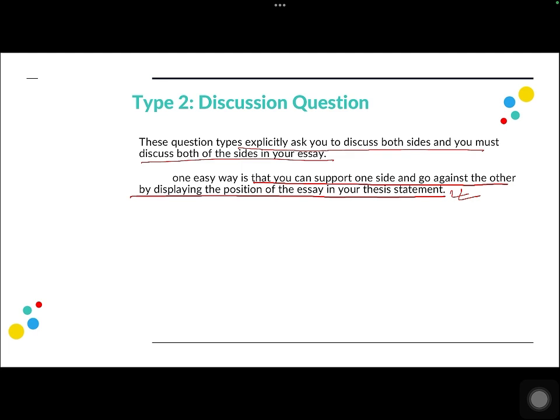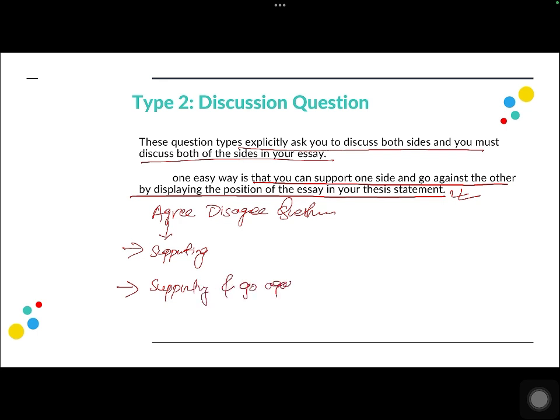So what I meant is, in an agree disagree question, if you are agreeing, you can just give supporting points on the reasons why you agree, or you can present supporting points and go against the other side, right?